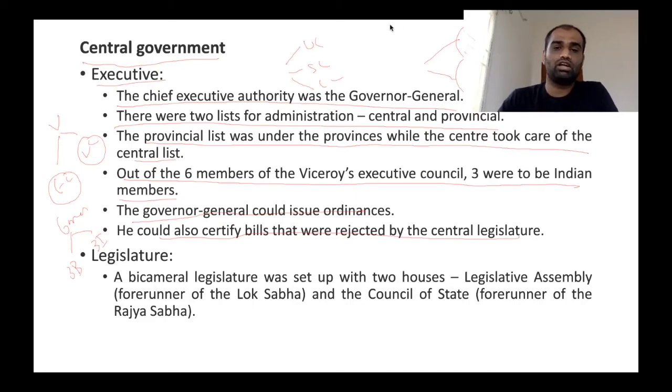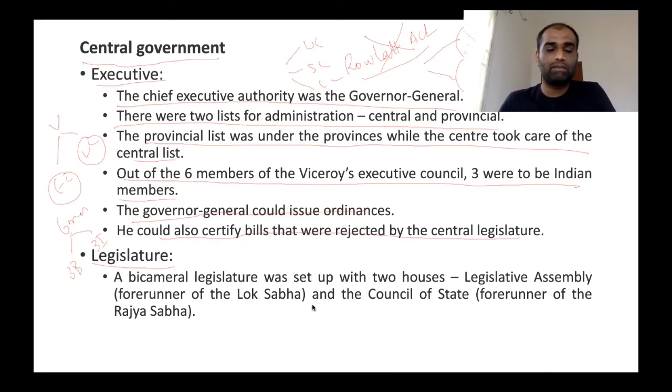For example, the Rowlatt Act. This act was rejected by Legislative Council, but Governor General overrode the decision of central legislature and passed this act nonetheless.